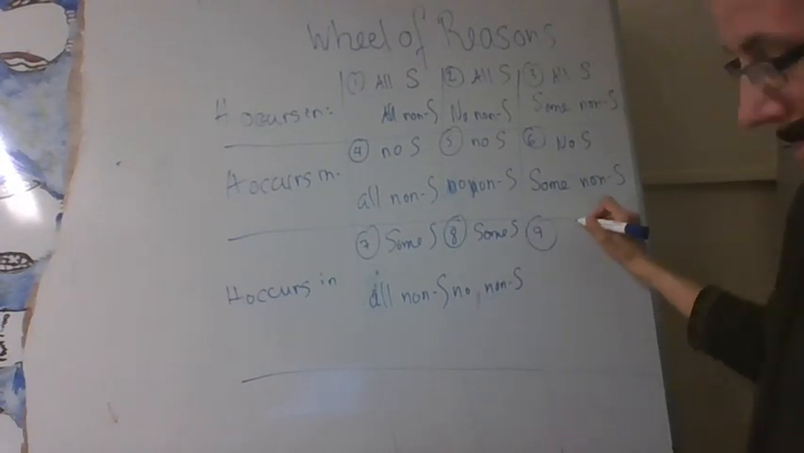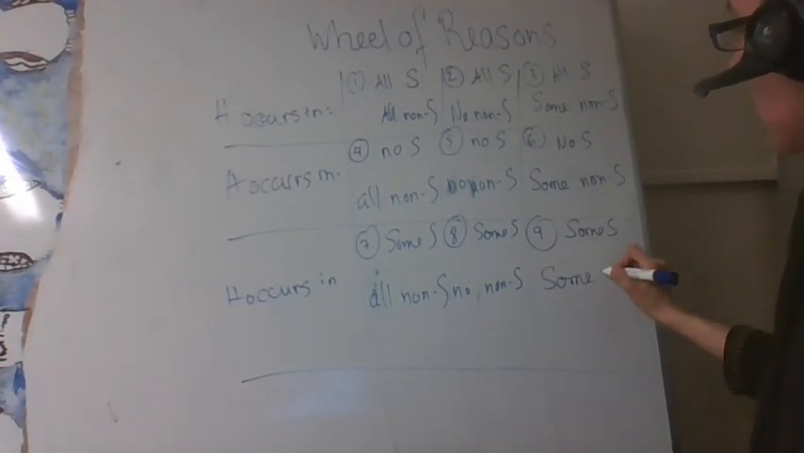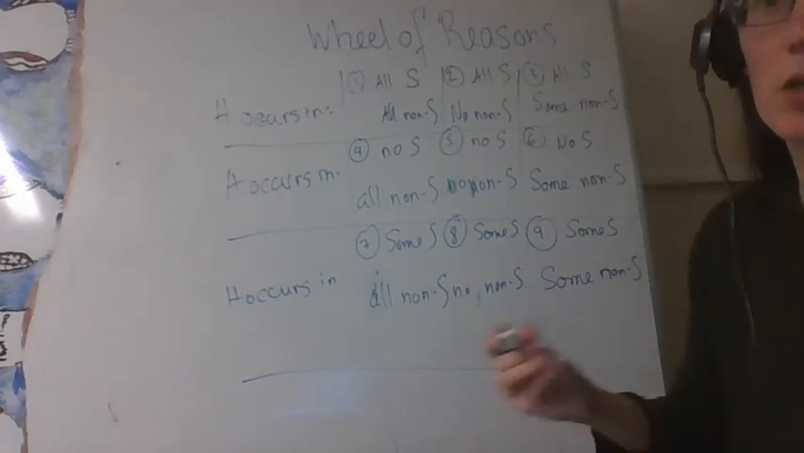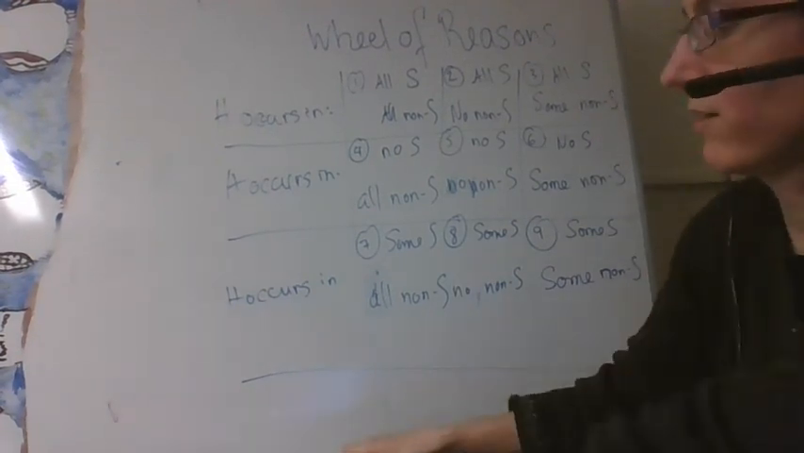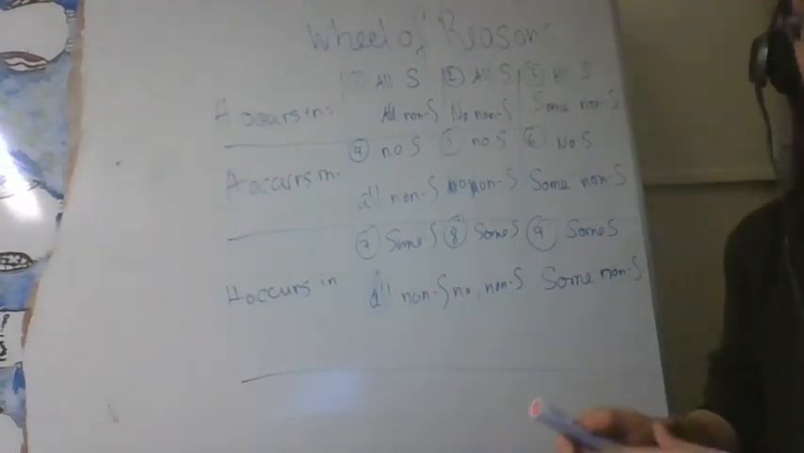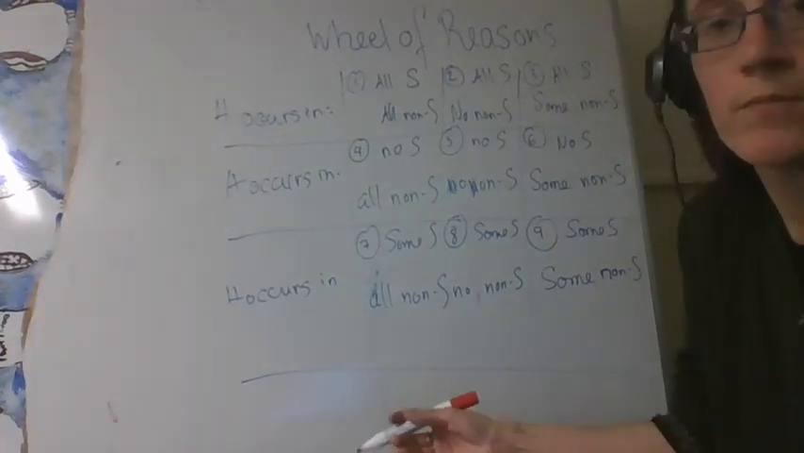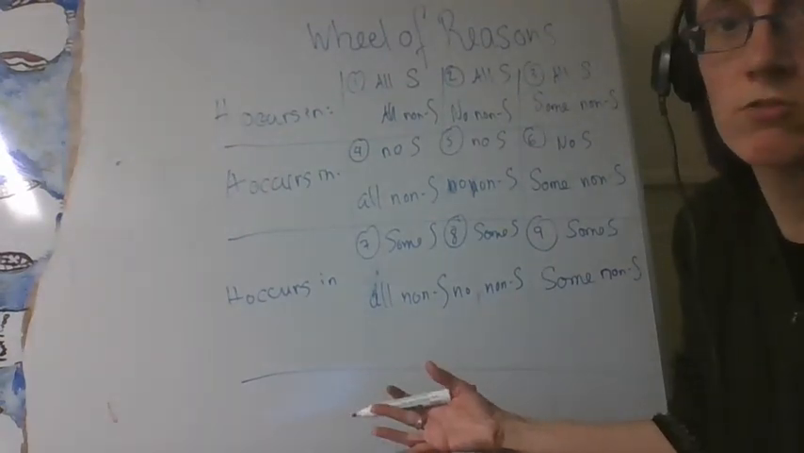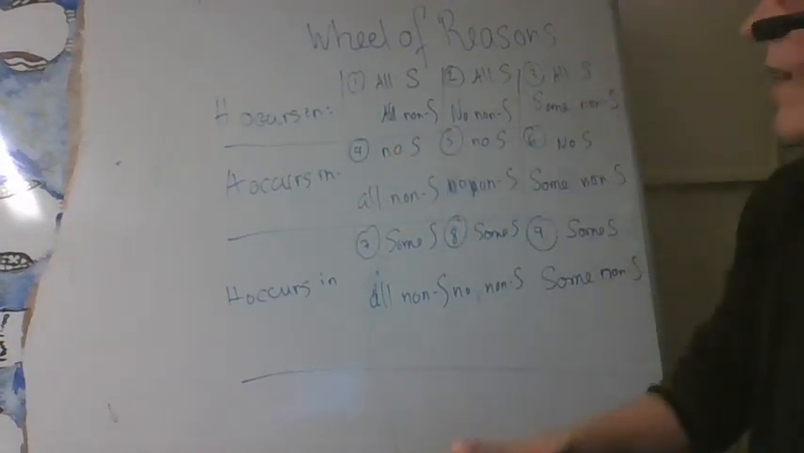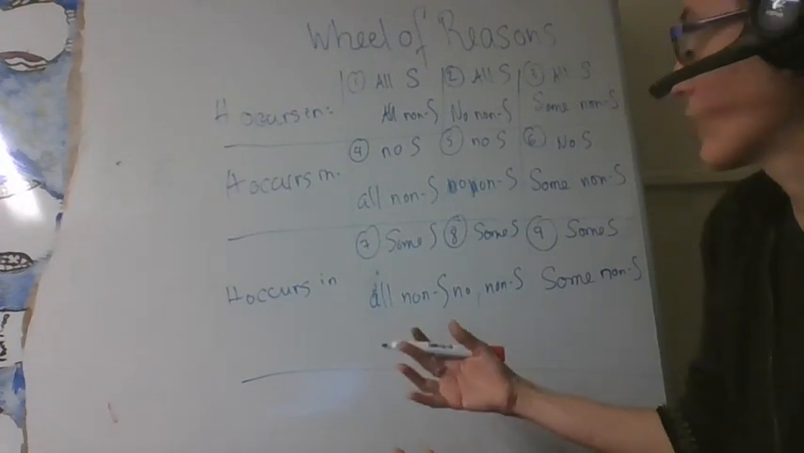Or it could be in some S and some non-S. So these are all of the different possible combinations of relationships between Sadhyas and Hetus. Now, if we were doing this properly in lecture, I would probably pause and tell you to talk with the person next to you, pick one of the rows or one of the columns, and try to come up with example Sadhyas and Hetus that illustrate this.